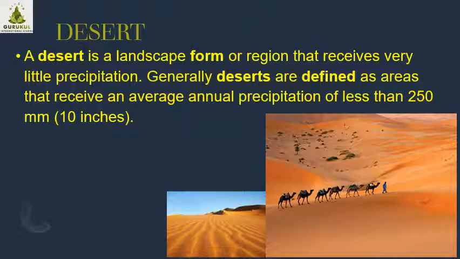Only that much annual rainfall throughout the year, only that much rainfall that area is receiving. That is why the climate is very hot and dry. So this is desert, and the ship of the desert is the camel, right?